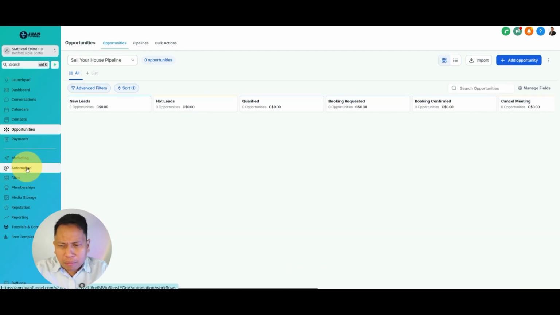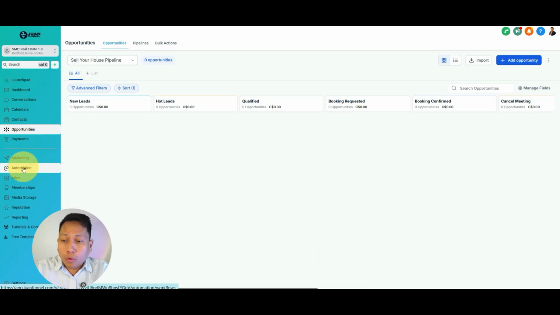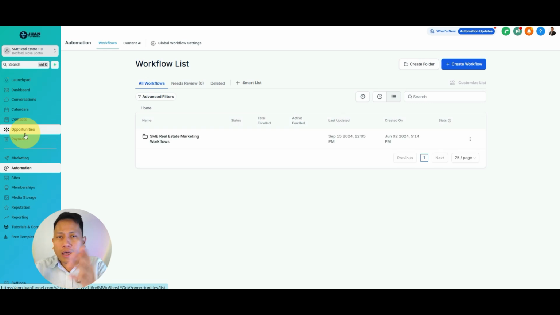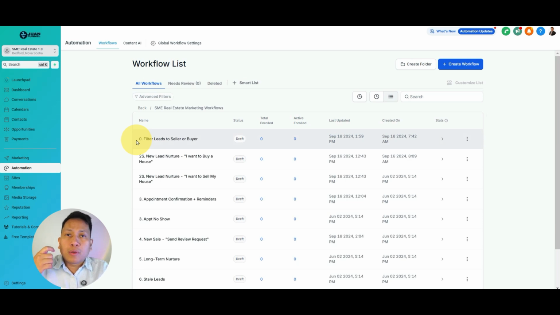So to simplify this, the pipeline is one way to show your team or yourself where the customer is now. Are they new leads? Are they hot leads? Or they booked an appointment, no show, or probably they are active customers right now, or the house is already in listing, currently listed, right? So the pipeline gives you an overview of the flow of your customers, all right?